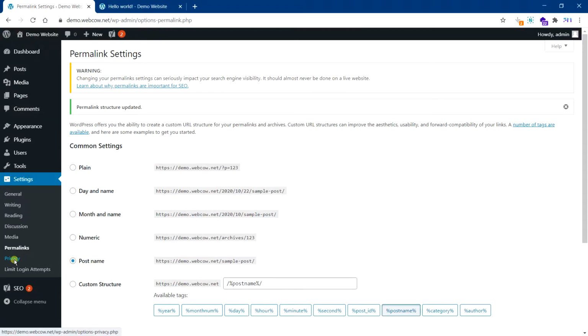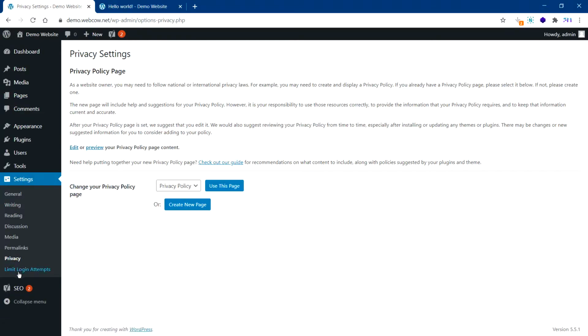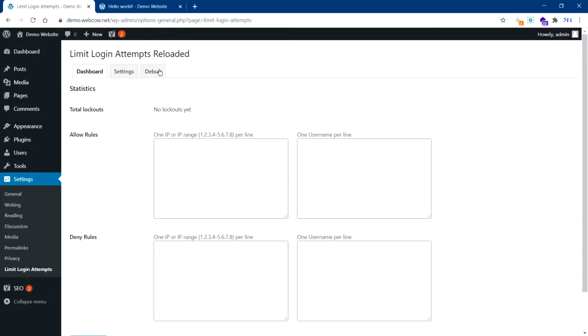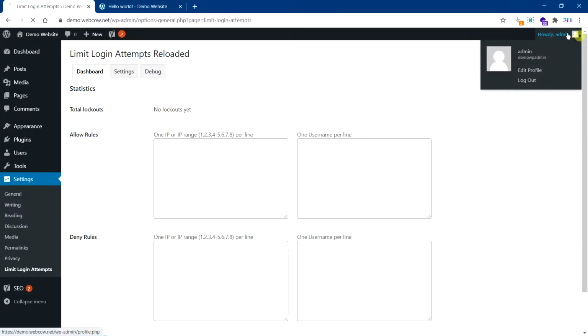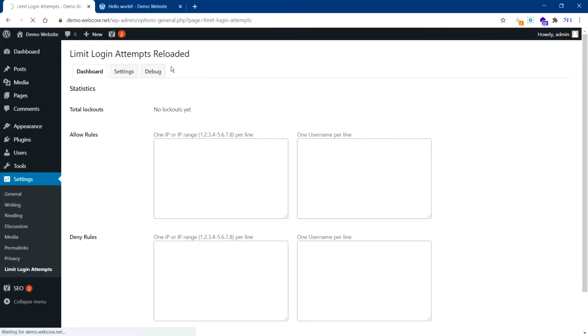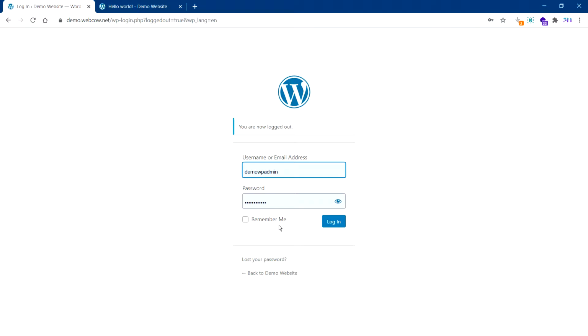You can create a privacy policy. You can upload it here, and limited login attempts is a plugin that you need to have. It's important because accessing your WordPress website can be very easy, because all the hackers need to know is this, and if this is not changed, which usually it is not, as a lot of people don't do that, then they can simply go to your login page and keep trying, and they may get access if you have a very weak password and username.